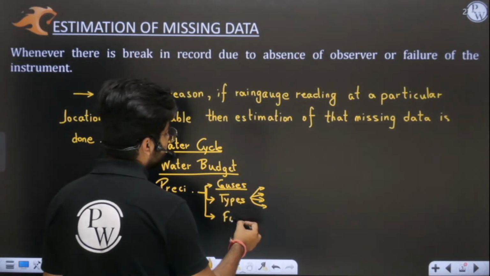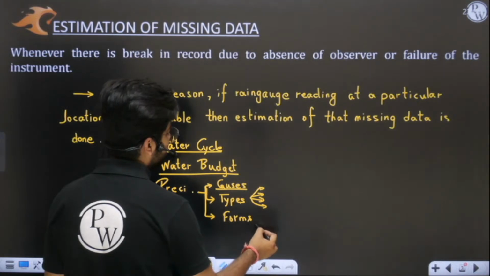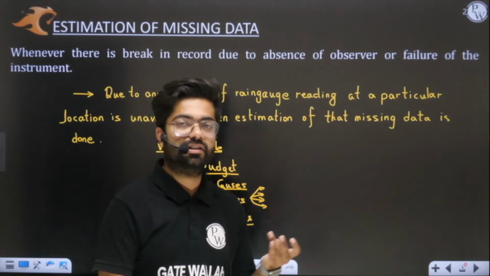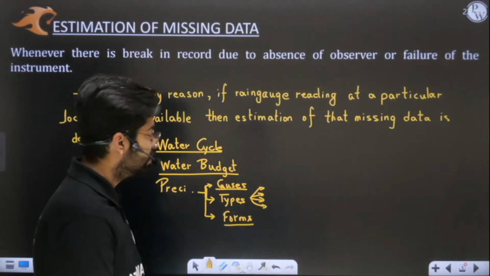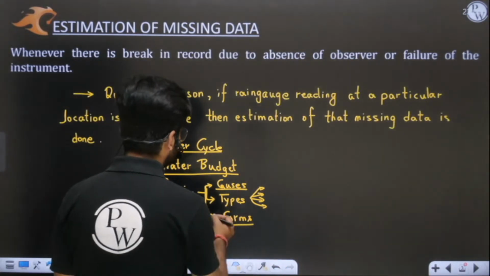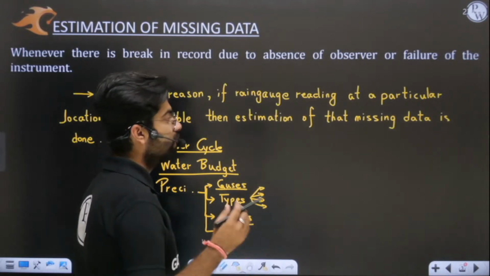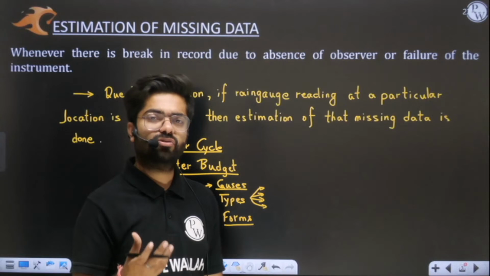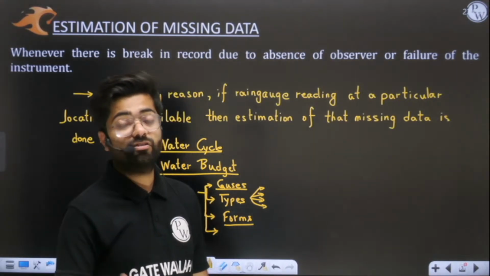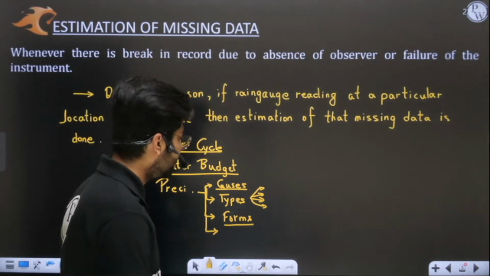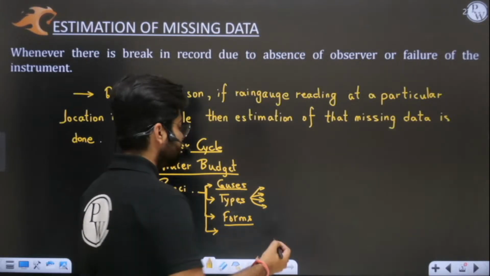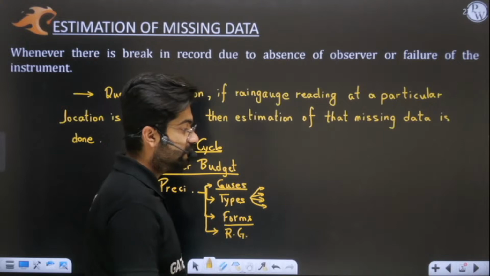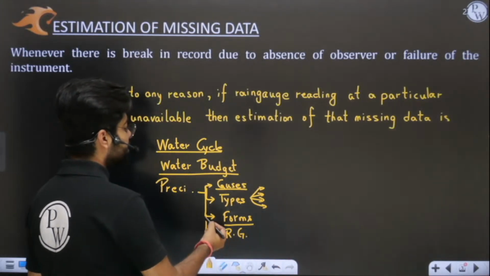After these types we covered forms of precipitation: rain, snow, sleet, drizzle. After forms of precipitation, we went on to data. Rainfall data should be continuous and consistent. Then we discussed measurement of precipitation, which is done with the help of a rain gauge. Two types of rain gauges we discussed, recording and non-recording. I will take the doubt, don't worry.